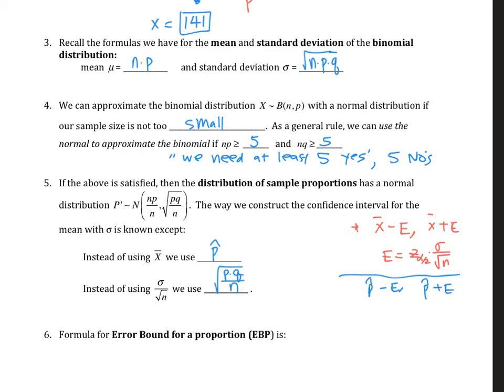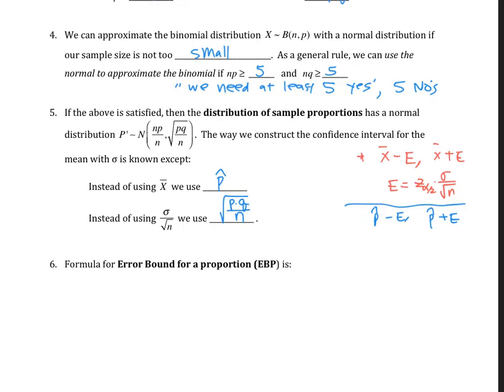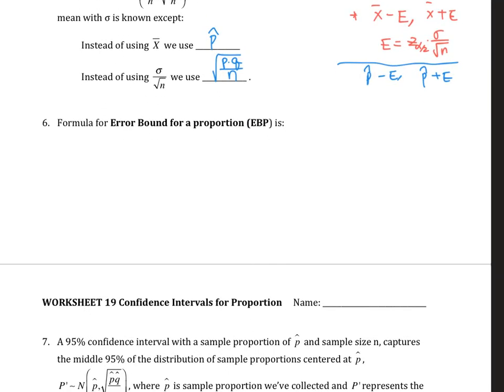And margin of error is going to be here in the bottom, number 6 here, the error bound of proportion, EBP. Again, I'm going to refer to it as just E, margin of error.